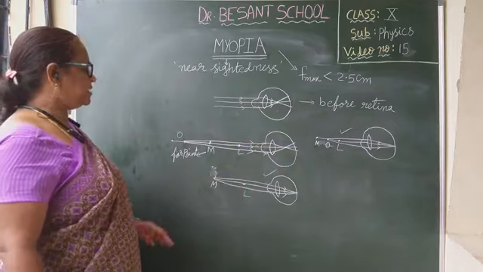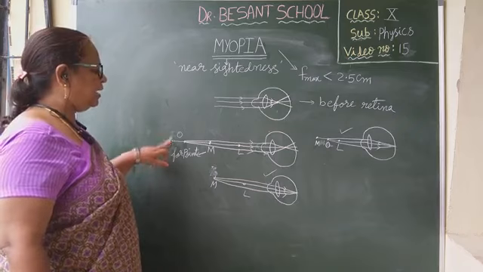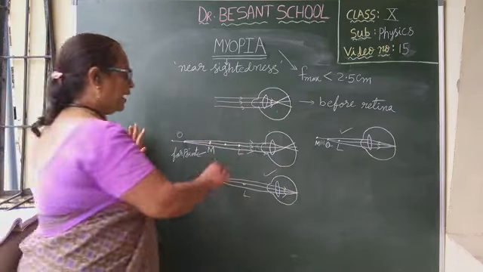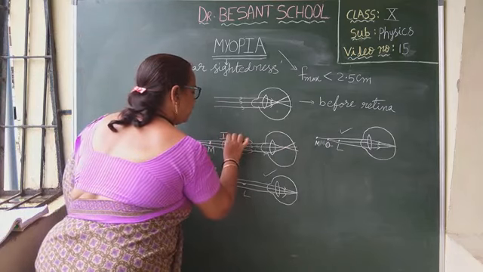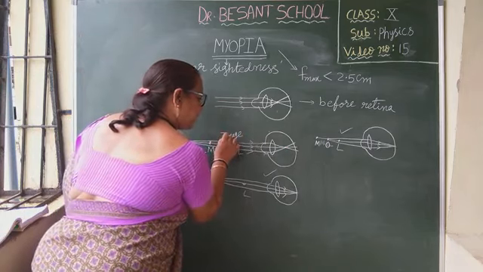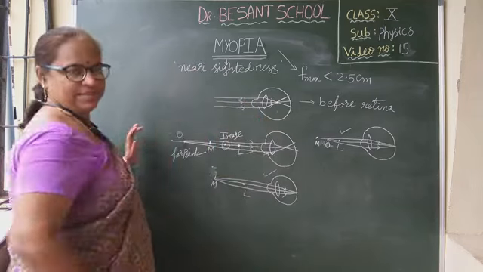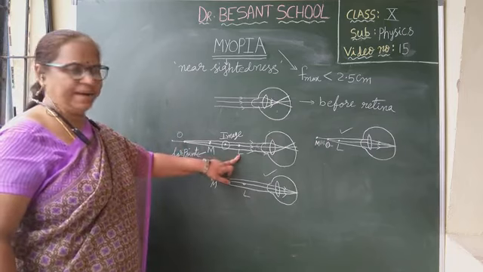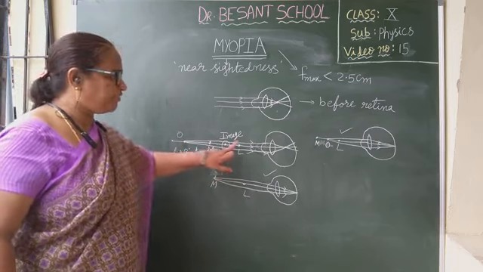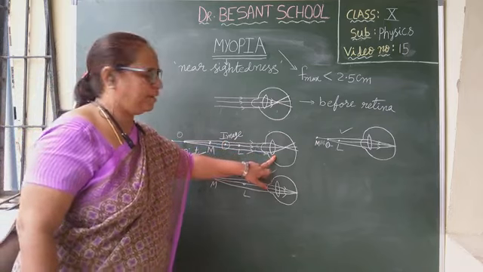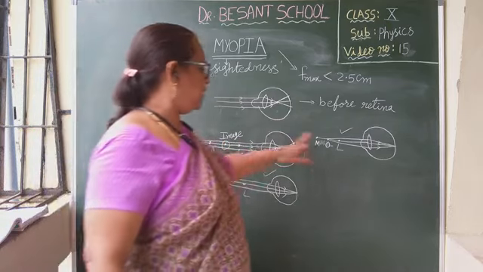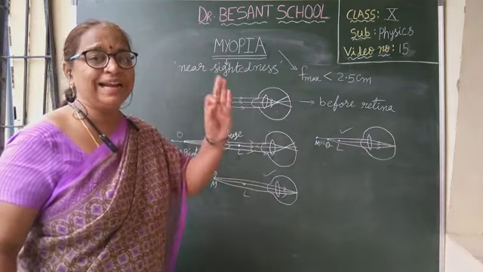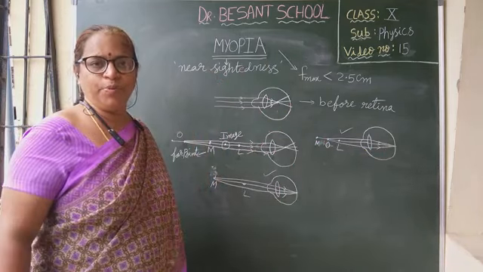Then this image will behave as the object for the eye lens. Then what will happen? The image of this image will form on the retina, which enables the person to see the object clearly. I hope you all understood.